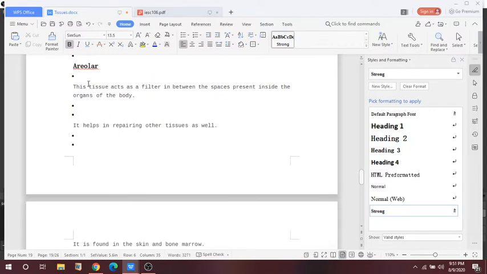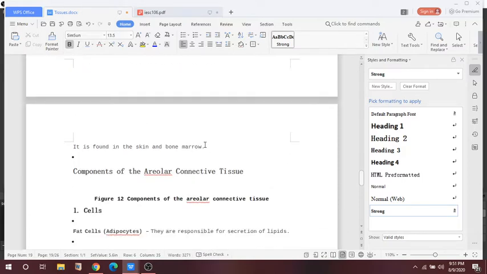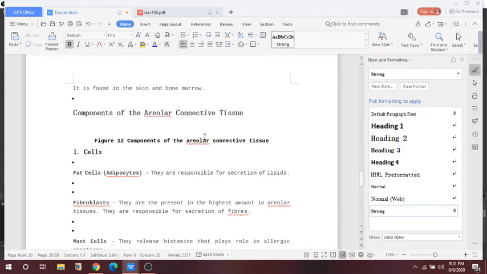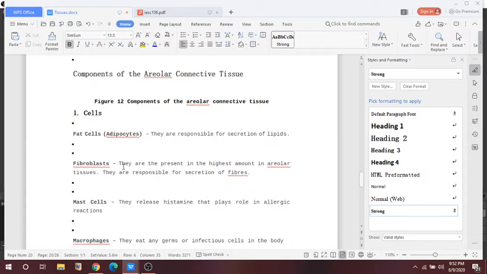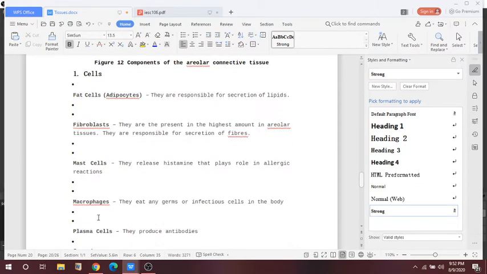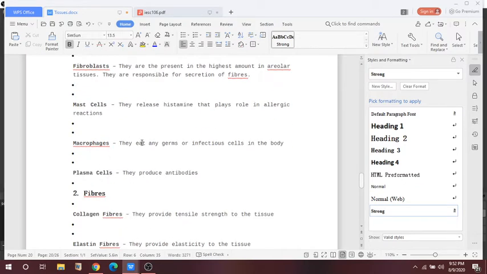This tissue acts as a filter between the spaces present inside the organ. Its main function is that it helps in repairing other tissues as well. Also it is found in the skin and the bone marrow. The components of areolar connective tissue are adipocytes, fibroblasts, mast cells, macrophages, plasma cells.